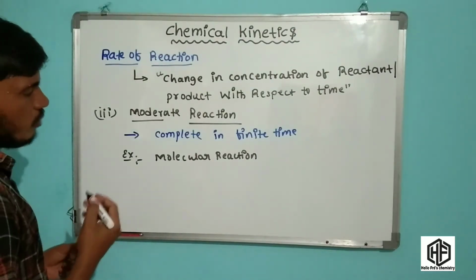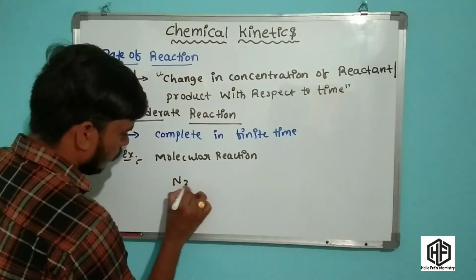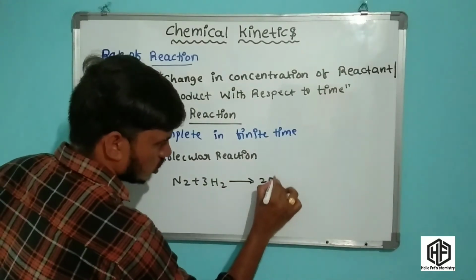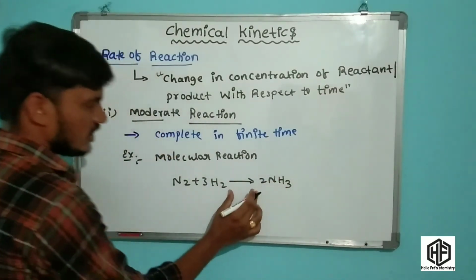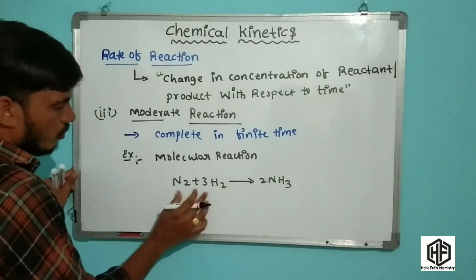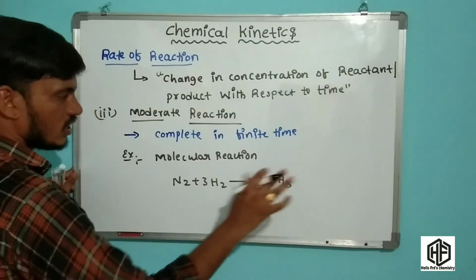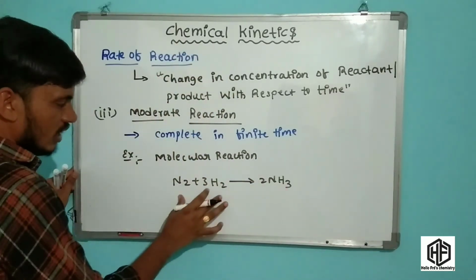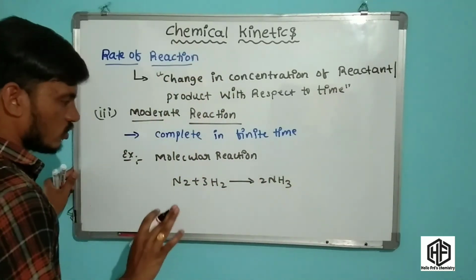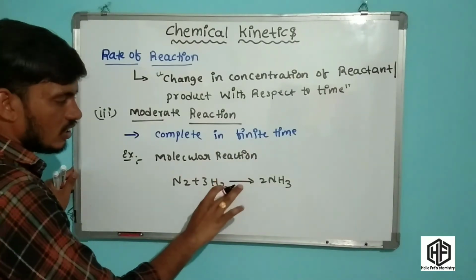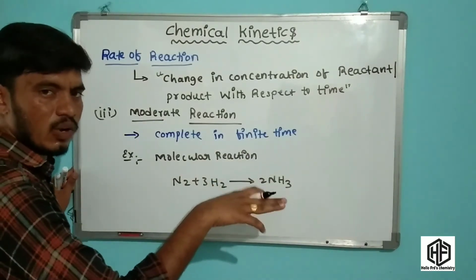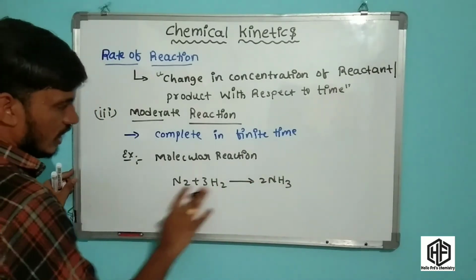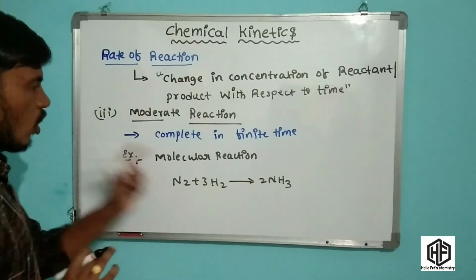Now an example of a molecular reaction is N2 plus 3H2 gives 2 moles of ammonia. Friends, this is a reversible reaction, but I am only talking about reactants and products, as chemical kinetics only talks about reactants being converted into products. This is not mentioned with the arrow or double arrow. This is N2 plus 3H2 gives 2 NH3. These are the reactants and products. Now this is the molecular reaction.